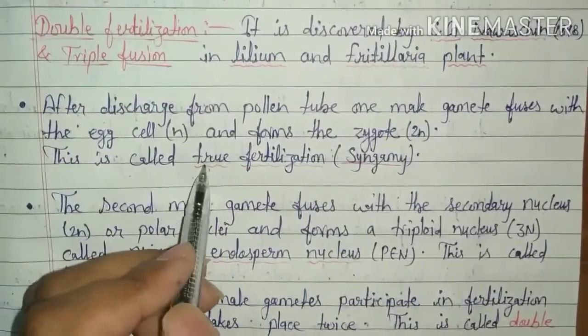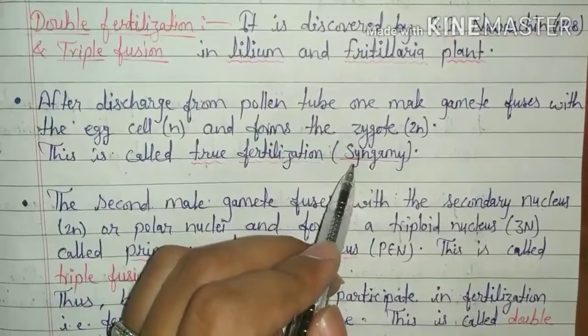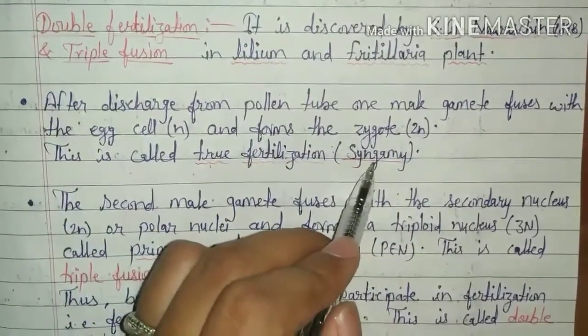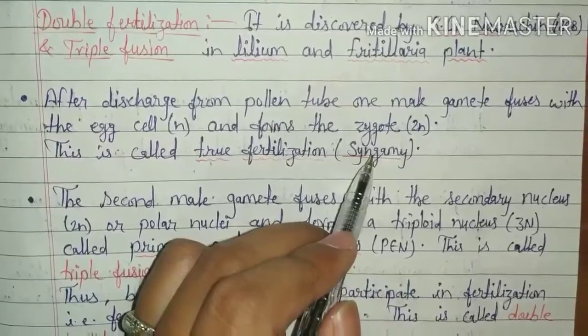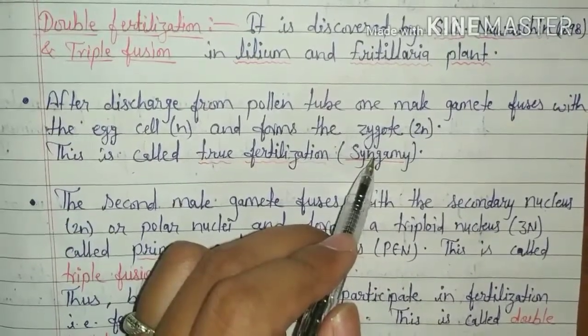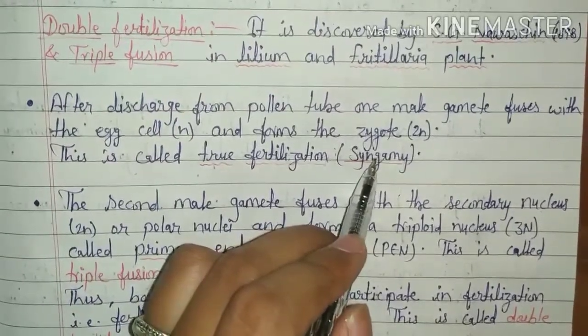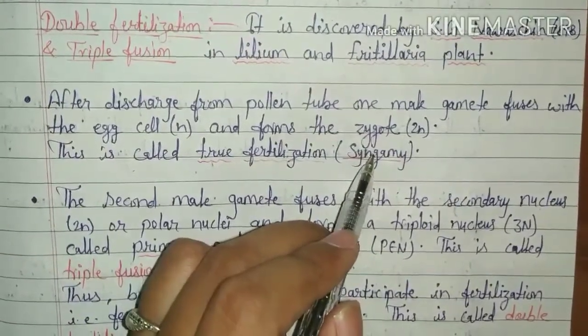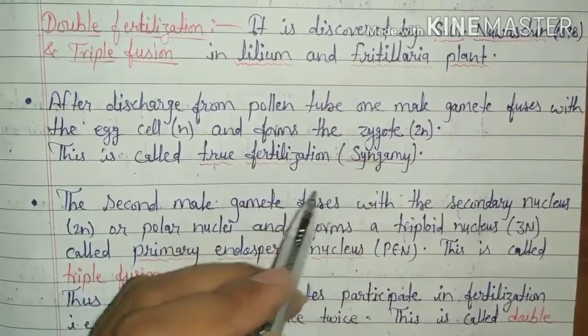This is called true fertilization and syngamy. Syngamy means amphimixis, fusion of male and female gamete nucleus. Then the oospore is formed.